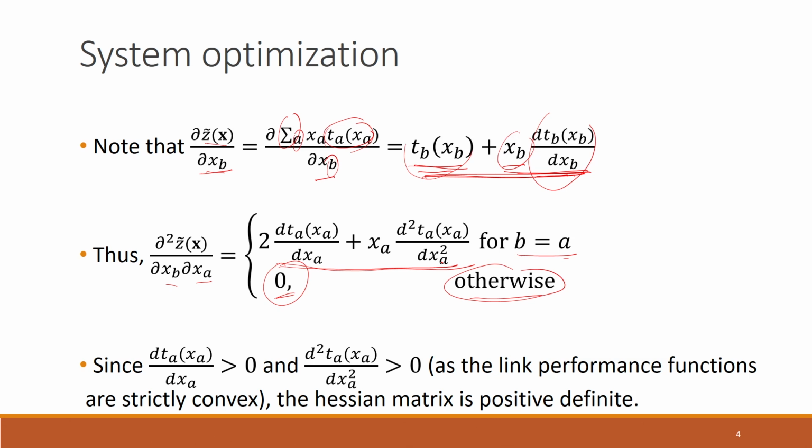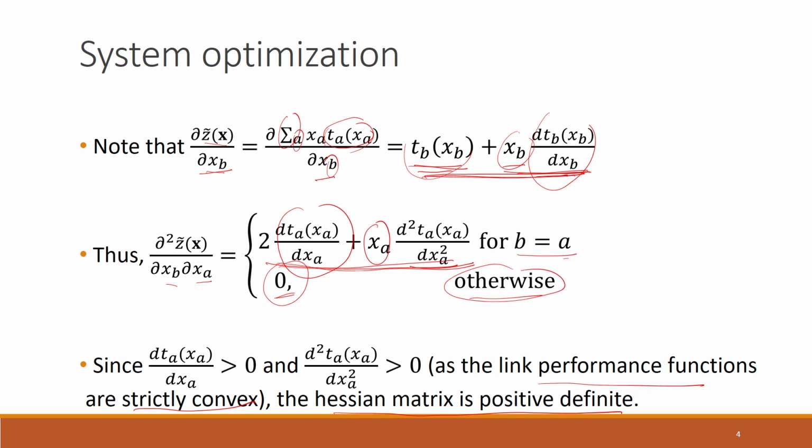Why? Because the slope of the travel time functions, or the link performance functions, is positive, because we made this assumption when we were discussing user equilibrium. And this is also positive because we have assumed that the link performance functions are strictly convex. And again, this flow x_a will be greater than or equal to 0. So, overall, this term in the diagonal of the Hessian matrix will be positive. Therefore, this Hessian matrix is positive definite.